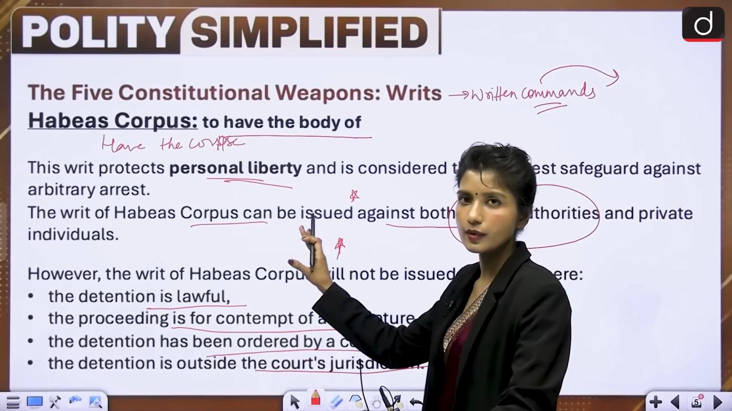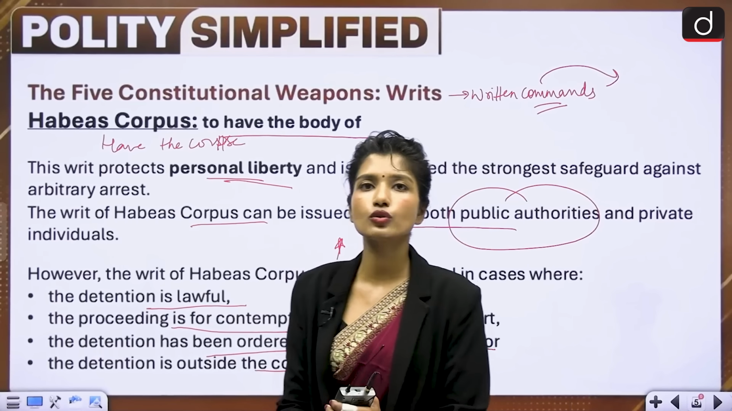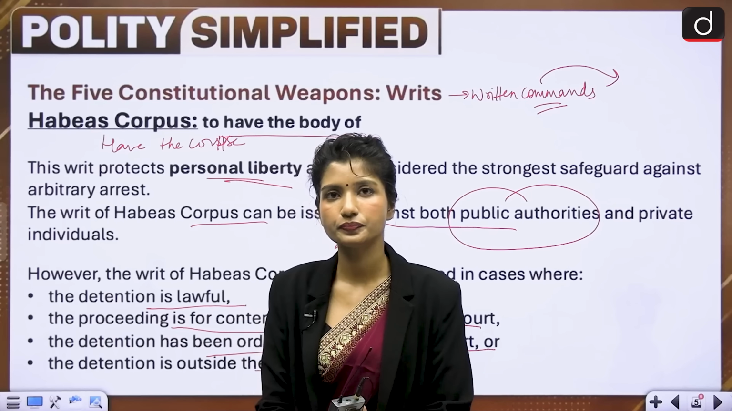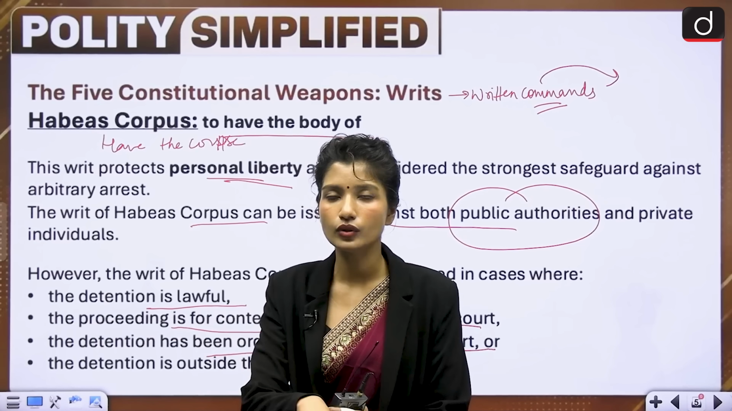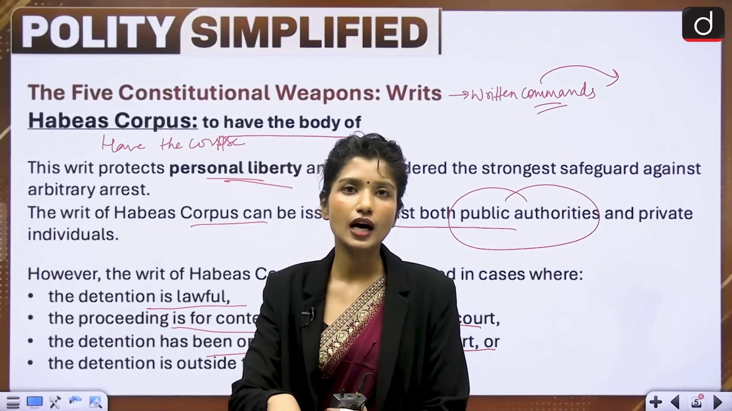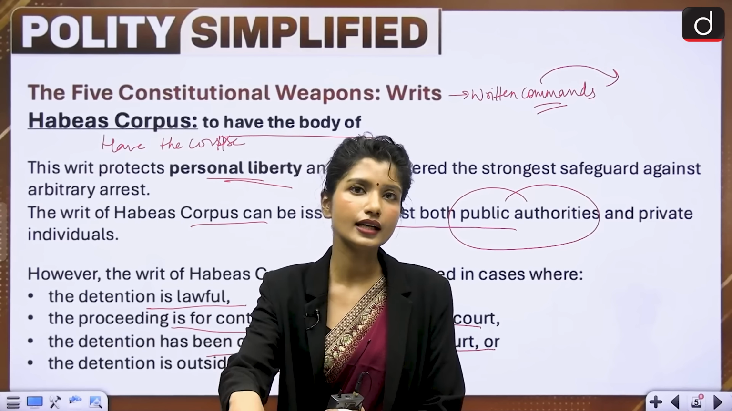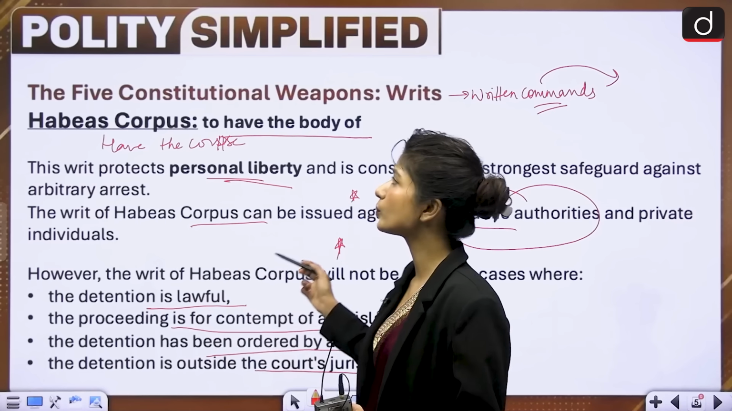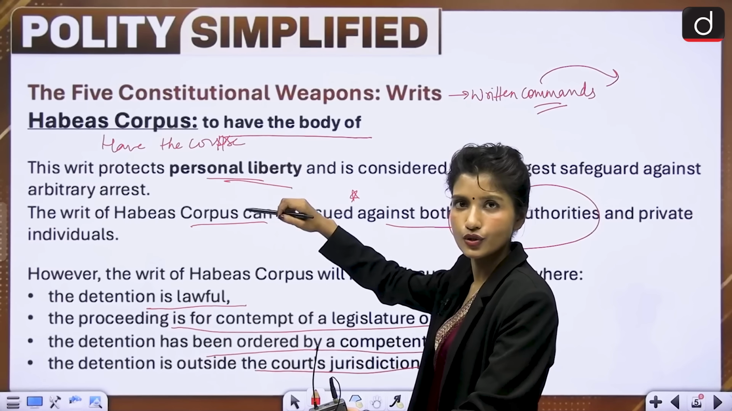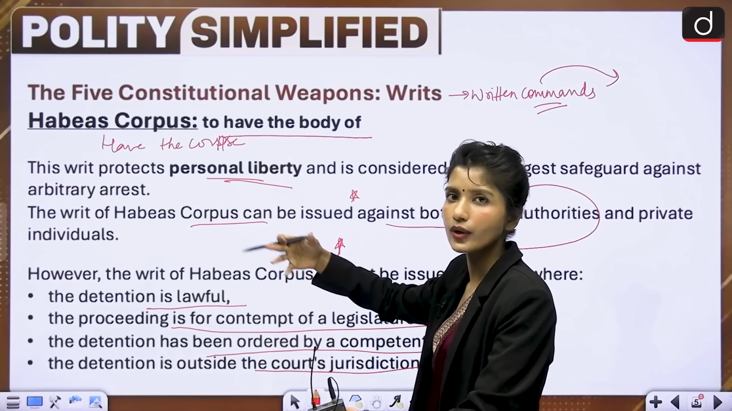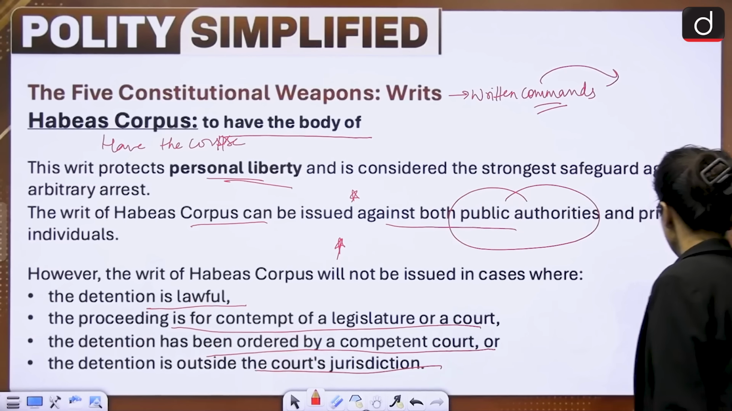Here we are talking about the Supreme Court, but writs can also be issued by the High Court. I'll tell you that in a while. Let's say somebody has been unlawfully detained in Tamil Nadu and somebody on his behalf is filing a case in Delhi High Court. Then Delhi High Court will not be able to issue habeas corpus because it is outside their jurisdiction. The Supreme Court can issue it anywhere in the territory of India.